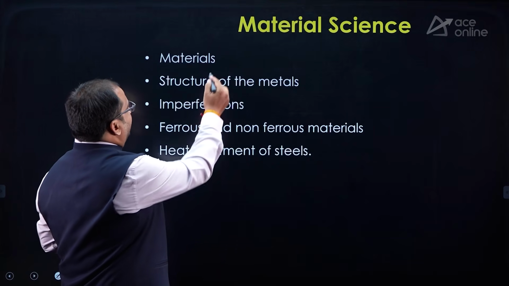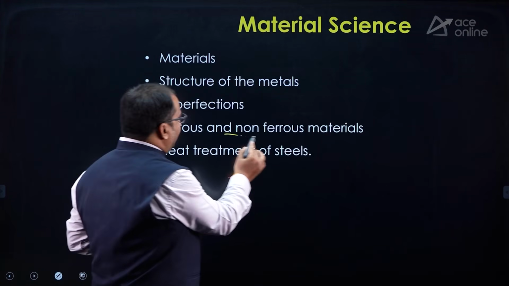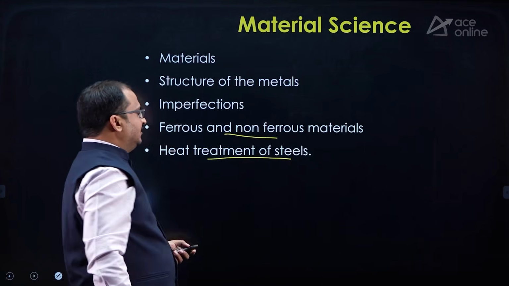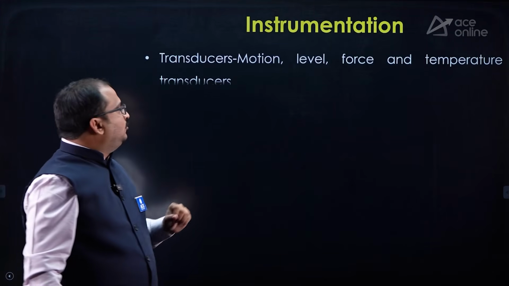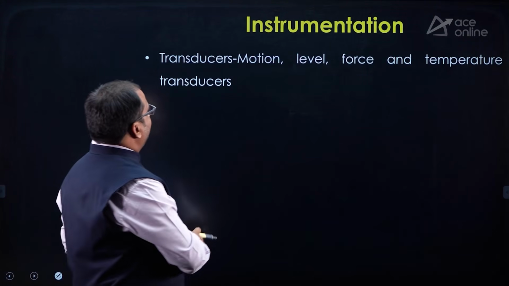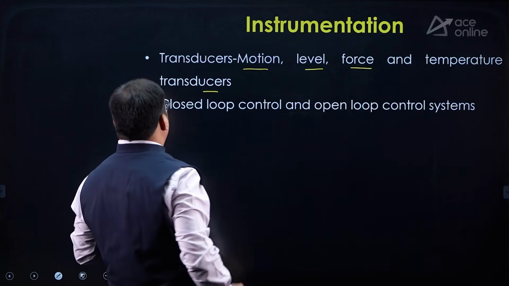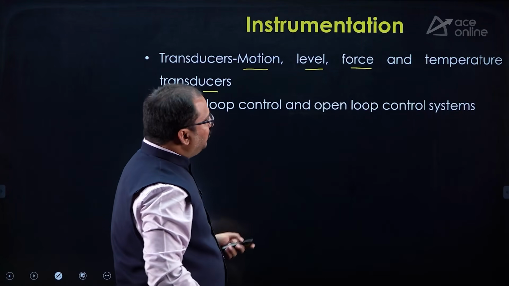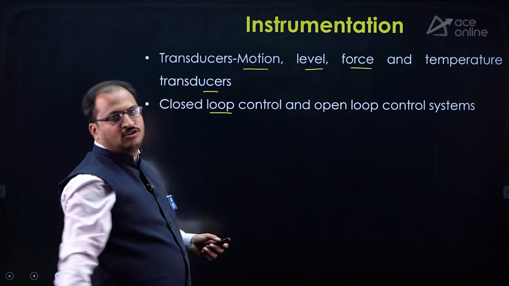Here you have material structure of the metals, imperfections, ferrous and non-ferrous materials and heat treatment of steels. So this is the syllabus related to material science. See, instrumentation is also there. So here you will have transducers, motion, level, force and temperature transducers, closed loop and open loop control systems. This is the syllabus that is there in this instrumentation topic.